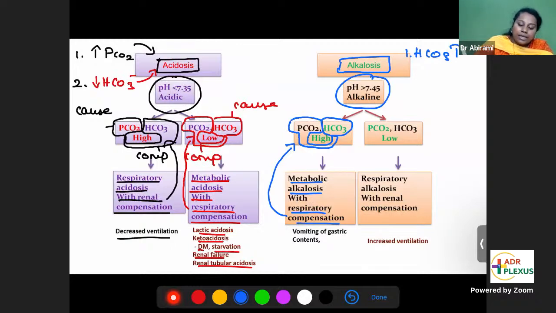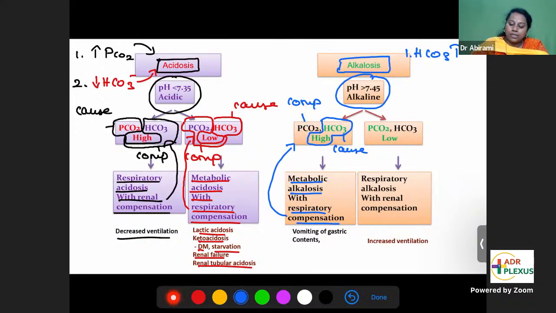So increase in bicarbonate is the cause of this alkalosis, but increase in PCO2 is the compensation done. In the same patient, bicarbonate will be more and carbon dioxide will be more, but increase in bicarbonate is the cause, and increase in CO2 is the compensation.